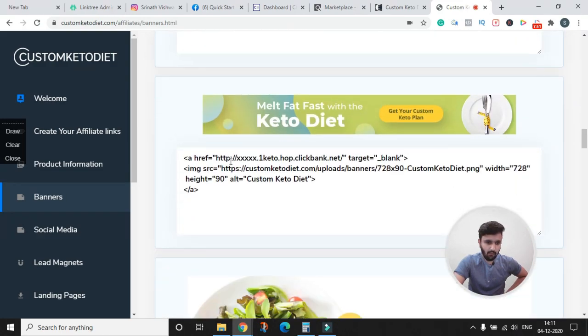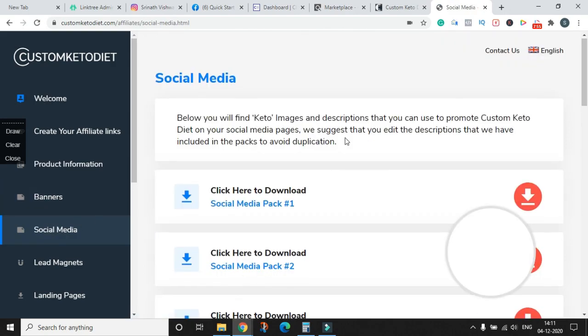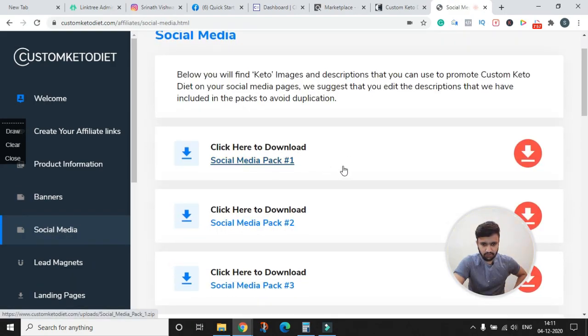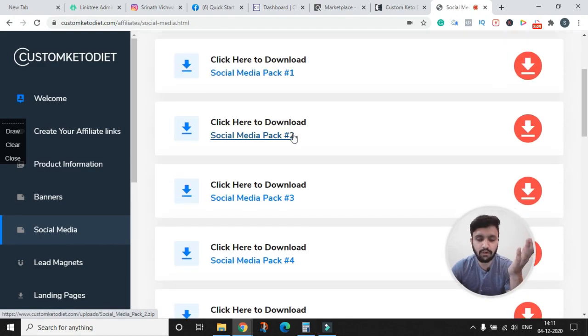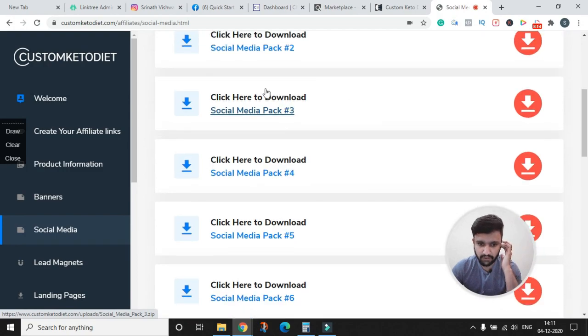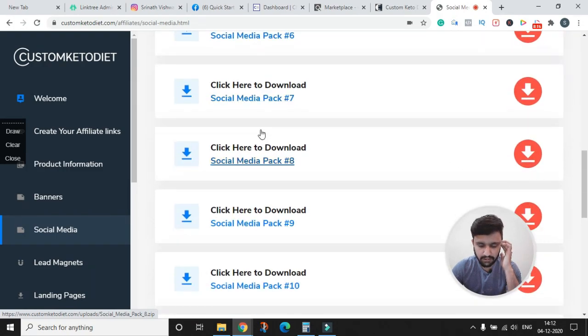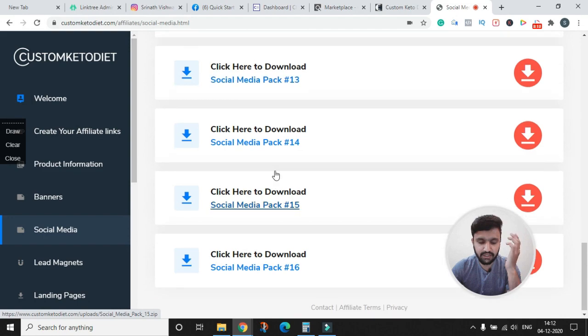Also you can see the social media tab here. You can see social media pack one. Basically, in these packs they are going to provide us with some images and description captions for our images. We can easily post them on Instagram, Facebook, or any social media platform. Here you can see a lot of content readily available for us to share and to promote.